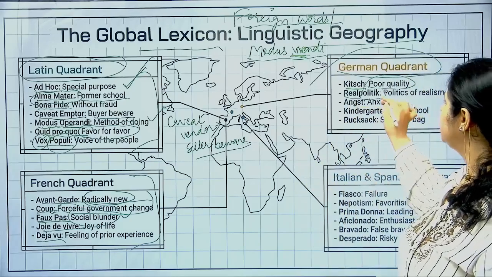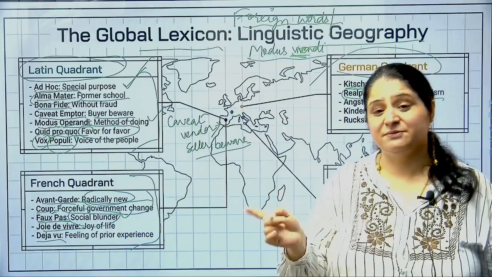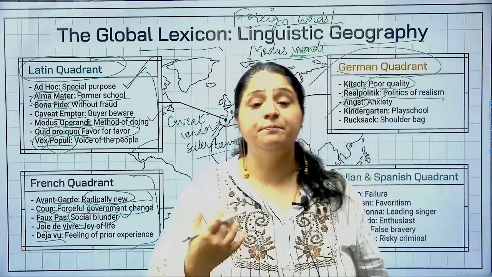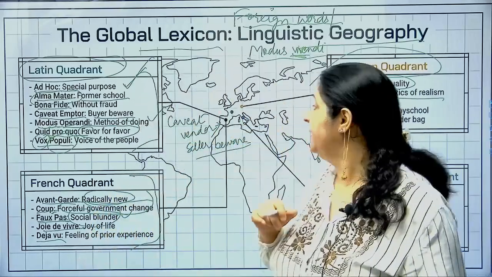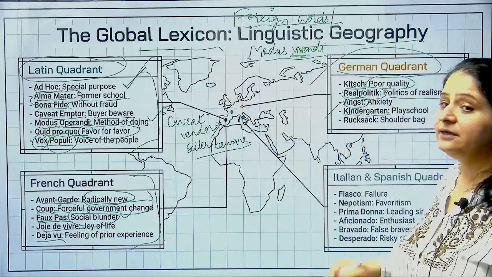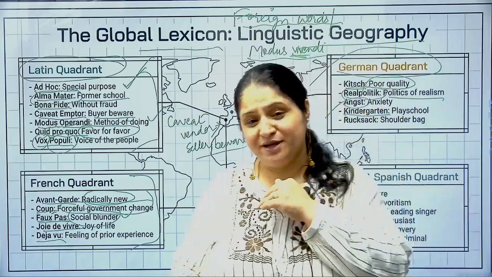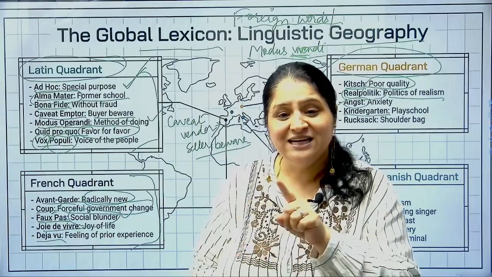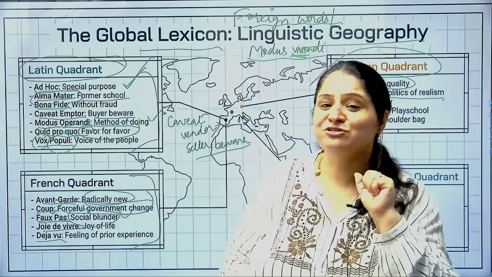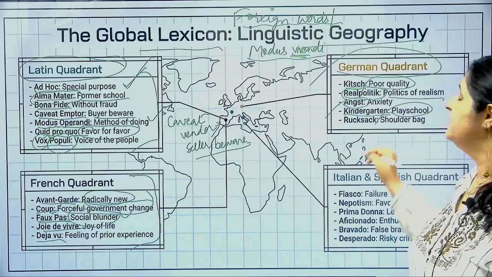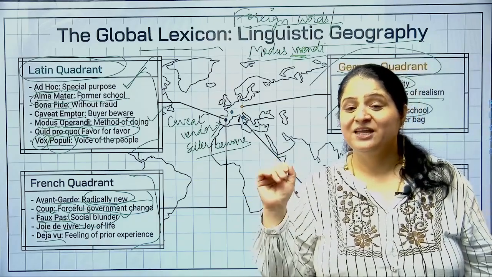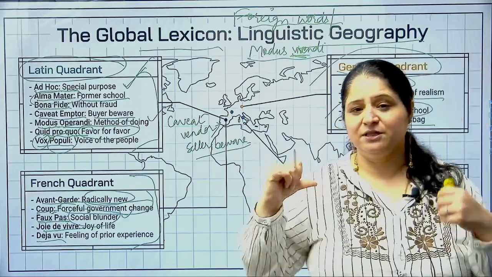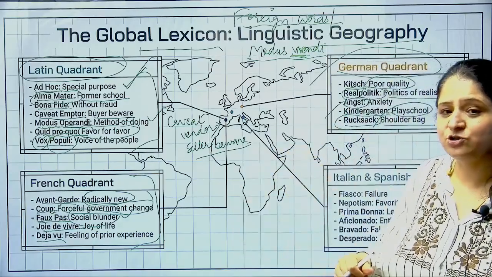Now we have real politic. Real politic का मतलब होता है politics of realism, that's called real politic. Another one is angst. Angst का मतलब होता है anxiety, worry, apprehension. ANGST, angst, right? Next word is kindergarten, KG, UKG, upper KG है ना, LKG, lower KG. So KG क्या है? Kindergarten. Garten is garden. Kinder is children. Garden of children is kindergarten. So what is kindergarten? It's a play school basically, जहाँ पे बच्चे खेलते हैं, बच्चों का गार्डन. रक्सैक, अ वेरी कॉमन वर्ड, यू नो रक्सैक का क्या मतलब होता है, ठीक है, जो आपका बैकपैक है, शोल्डर बैग, दैट्स कॉल्ड रक्सैक.